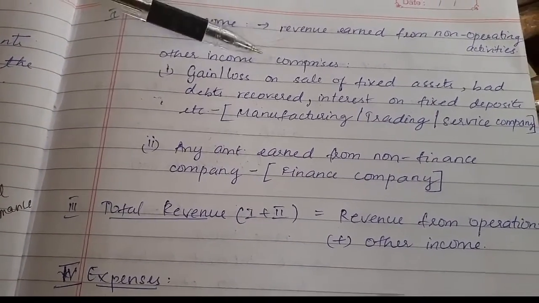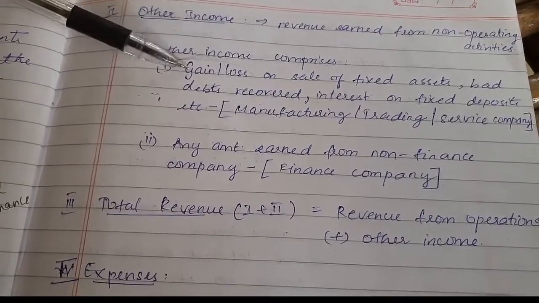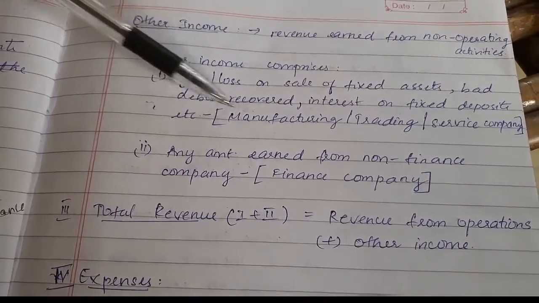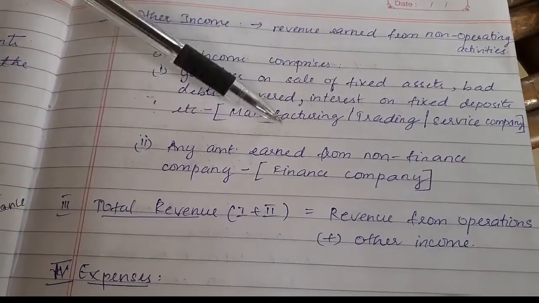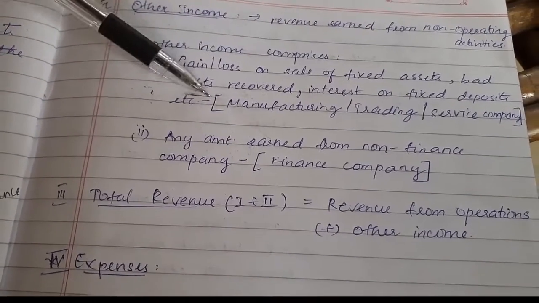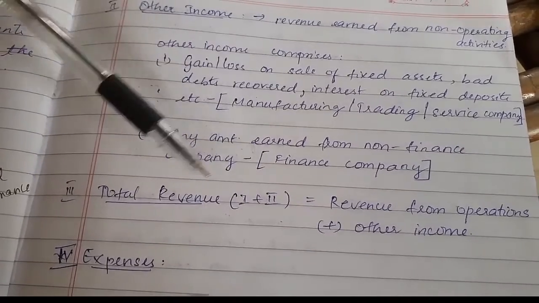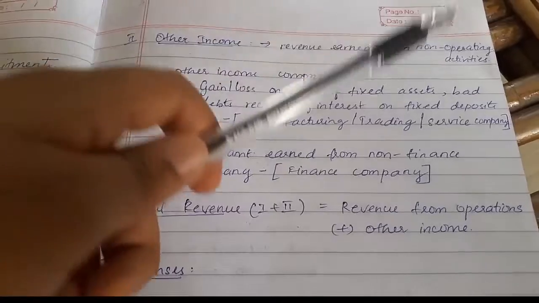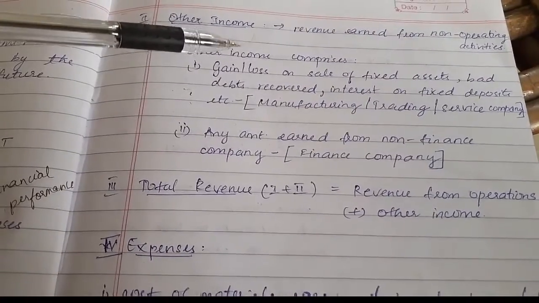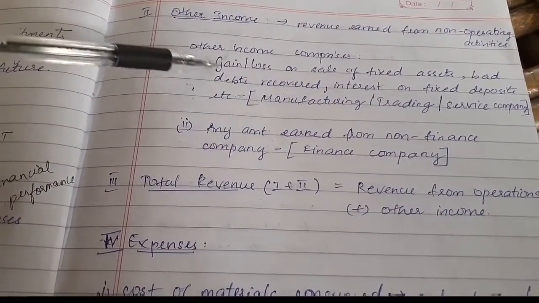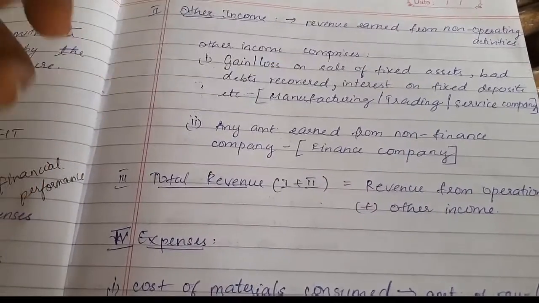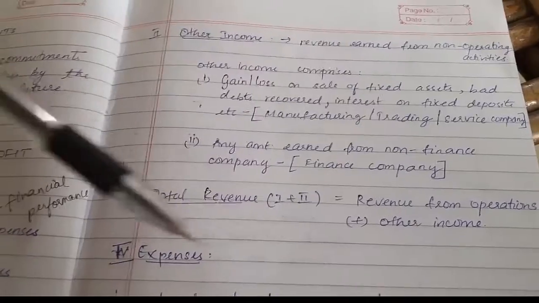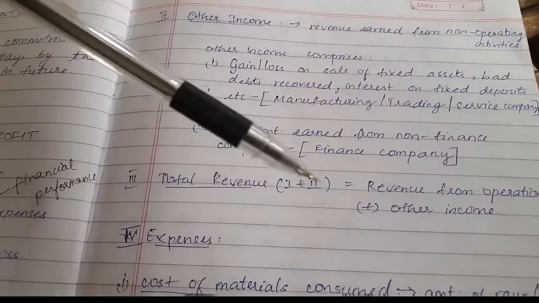So what all comprises other income? The contents under other income are gain or loss on sale of fixed asset, bad debts recovered, interest on fixed deposits, etc. in case of a manufacturing, trading or service company, and any amount earned from non-finance activity in case of a finance company. So other income is nothing but the amount earned from non-operating activity. What all comes under other income will be shown in your notes to accounts.